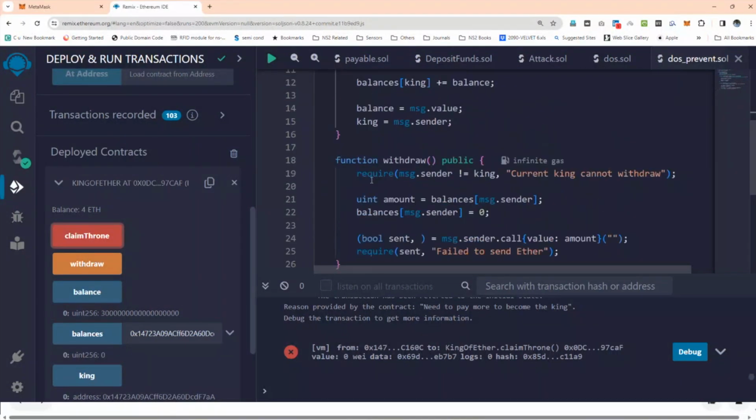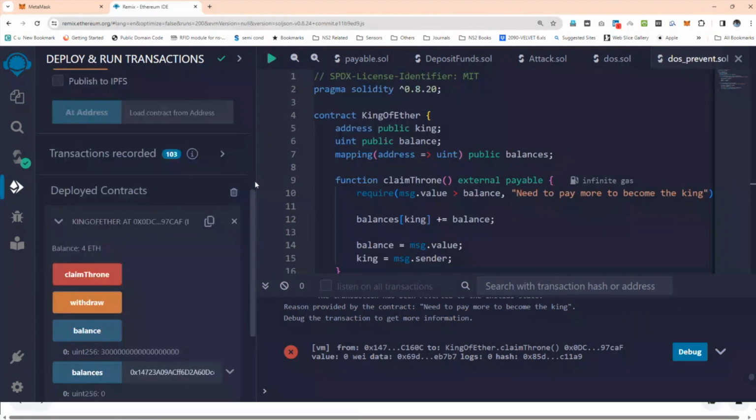So we have a function called withdraw, which is public, to withdraw the money from the king. The current king cannot withdraw. So if you are the current king, you cannot withdraw any money, but others can withdraw their money. In case we want to send also, there is a failure to send the ether if you have a lower balance. If the sender has 0, if the value is 0, they cannot send money or ether to another account. This way we can avoid or prevent the denial of service attack.